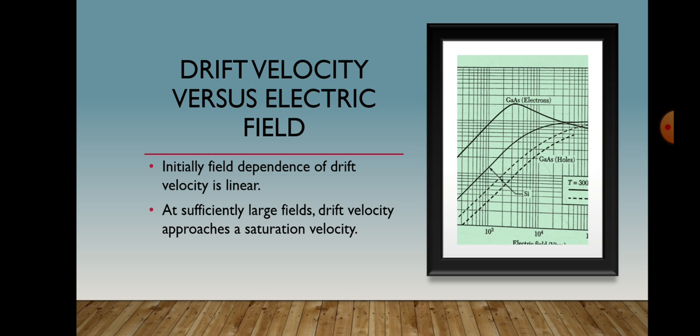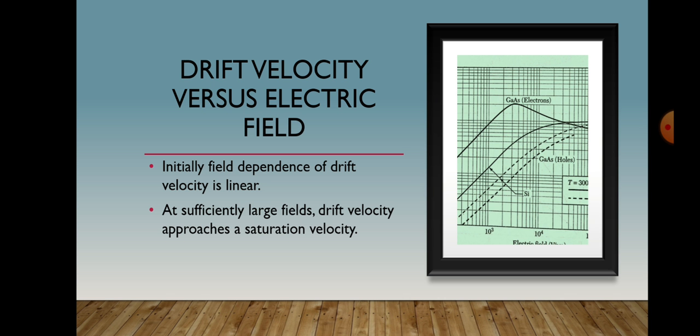The high field transport in N-type gallium arsenide is different from that of silicon. The figure shows measured drift velocity versus field for N-type and P-type gallium arsenide. The results for silicon are also shown in log-log plot for comparison. We note that for N-type gallium arsenide, the drift velocity reaches a maximum, then decreases as the field further